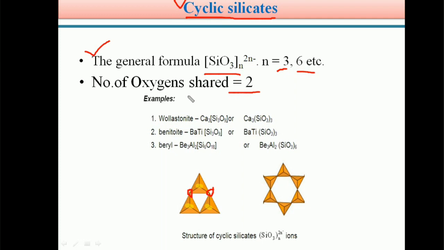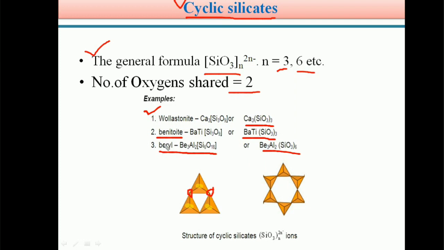The examples for cyclic silicates are wollastonite, Ca3(SiO3)3, and another example is benitoite, BaTiSi3O9, and beryl, Be3Al2(SiO3)6.